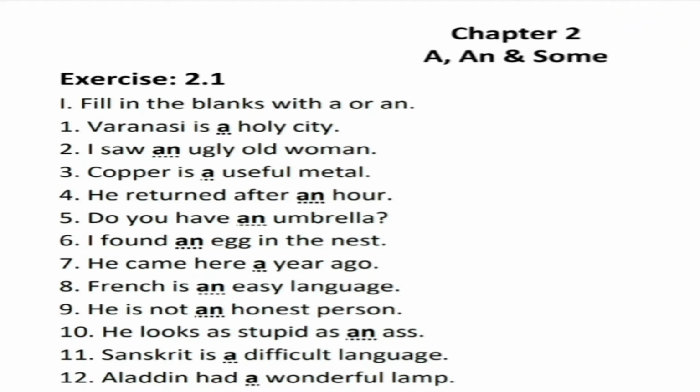Here is the exercise 2.1. First one is fill in the blanks with a or an. First, Varanasi is dash holy city. In this sentence, we fill a because holy starts with a consonant sound. Second, I saw dash ugly old woman, and the correct answer is an because u is a vowel. Third, copper is dash useful metal. In this sentence, we fill a.